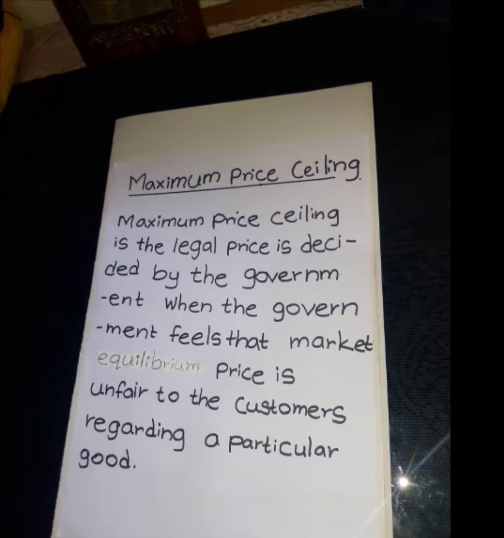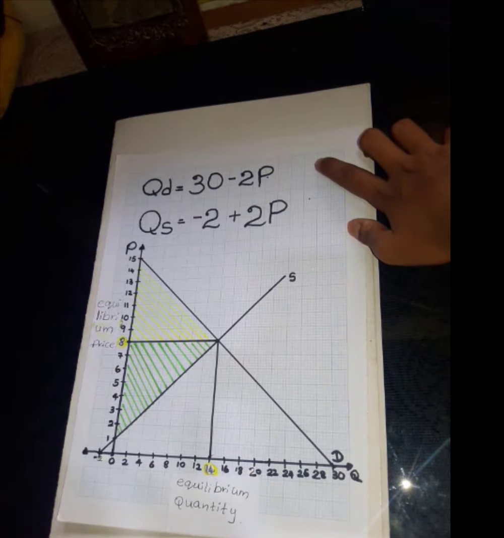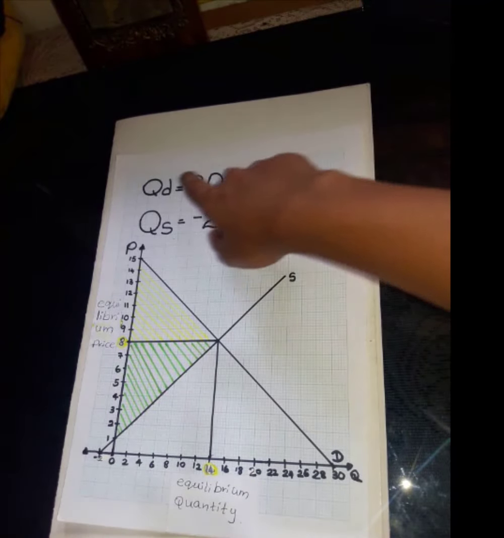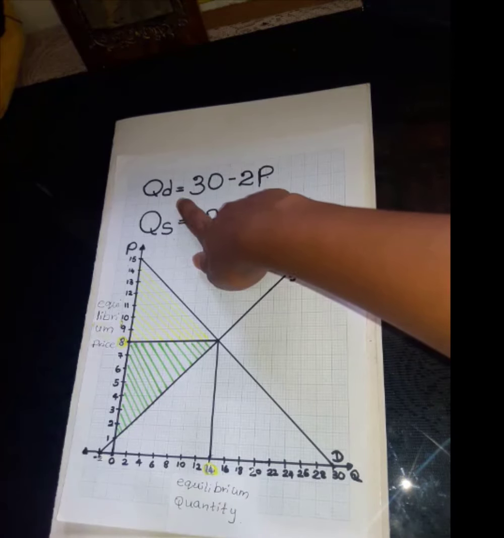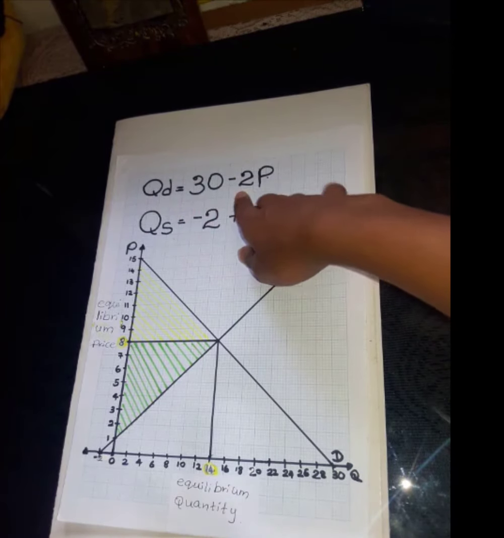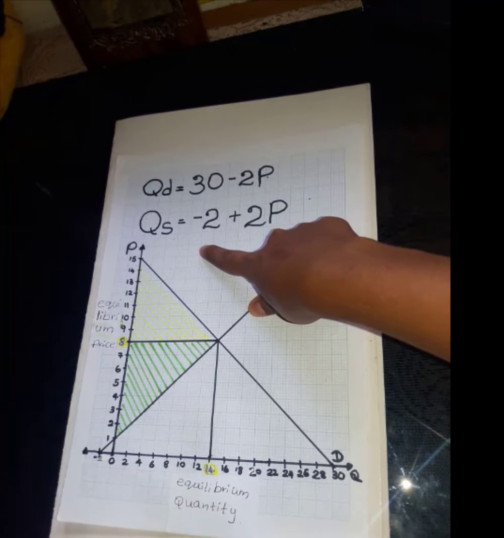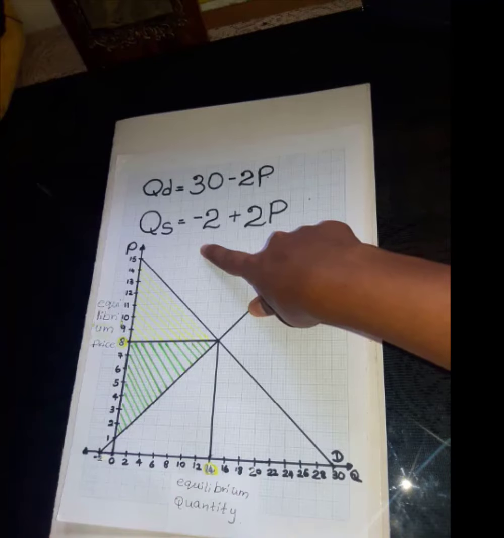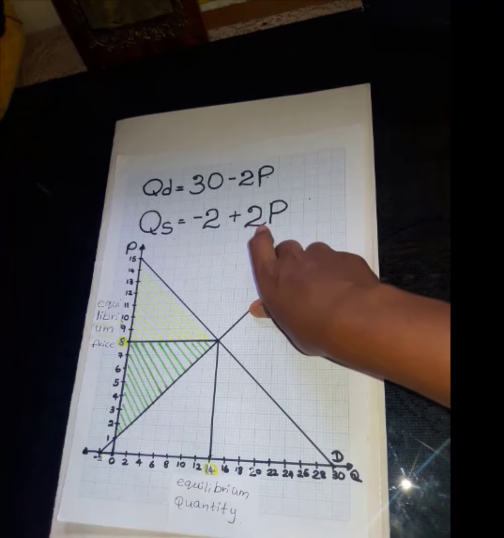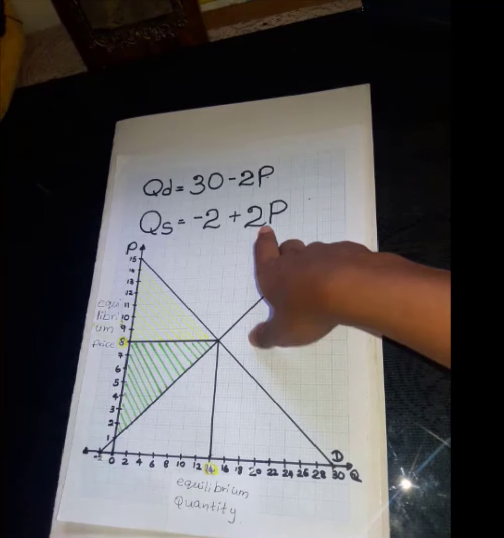First of all, I am going to present the market equilibrium before implementing a maximum price ceiling. Okay, I have taken an example. According to this example, QD equals 30 minus 2P is our demand equation and QS equals minus 2 plus 2P is our supply equation.